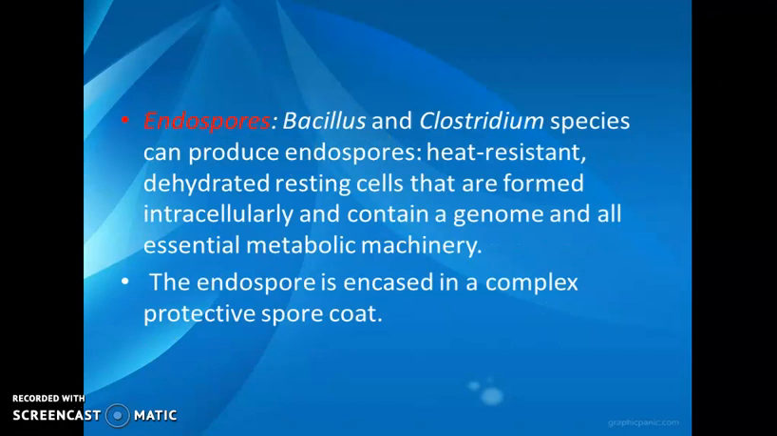Next are endospores. Examples of endospore-producing bacteria are Bacillus and Clostridium species. The peculiar characteristic of endospores is that they are heat resistant. They are dehydrated resting cells that are formed intracellularly and contain a genome and all essential metabolic machinery. The endospore is encased in a complex protective spore coat.